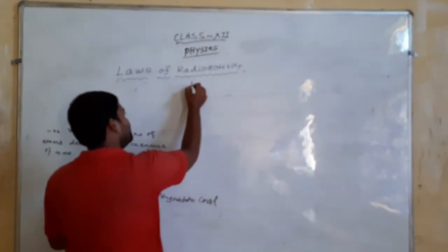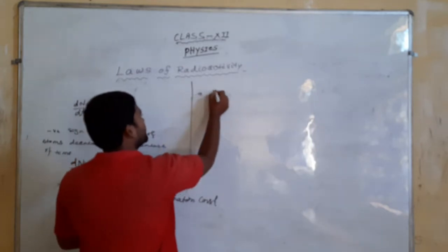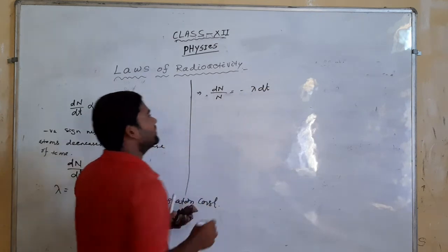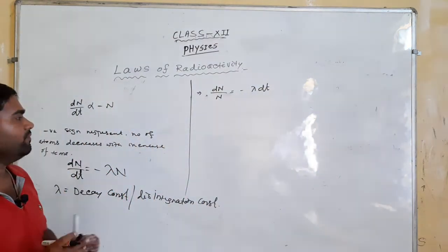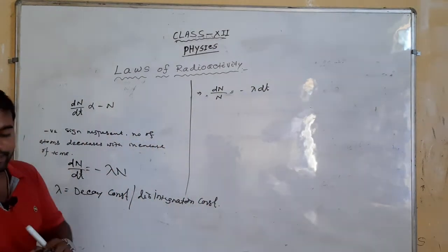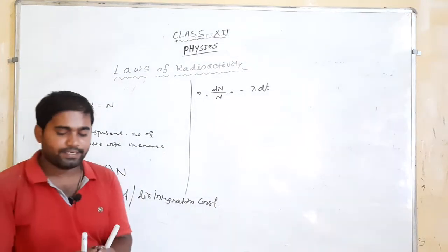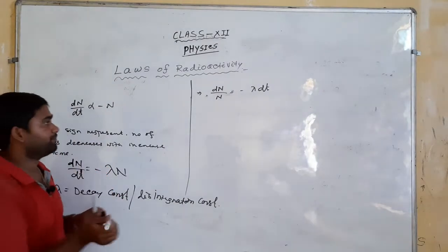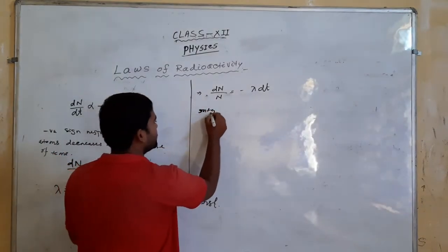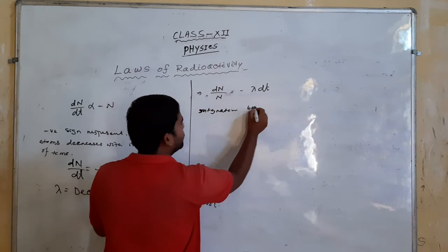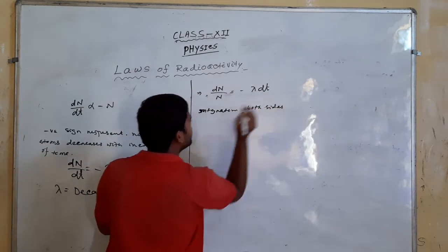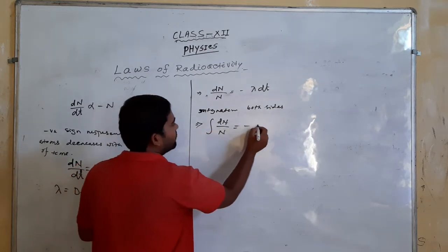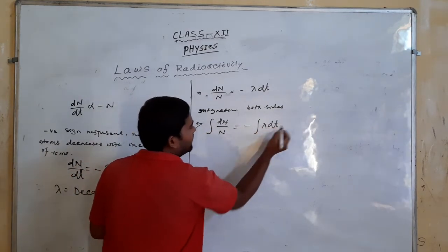So now dN by N equals minus lambda dt. Okay, and if we integrate on both sides, what do we get? Integrating both sides, integration dN by N equals minus integration lambda dt.